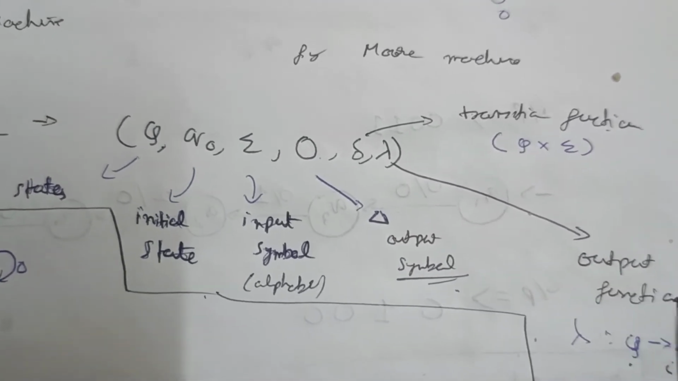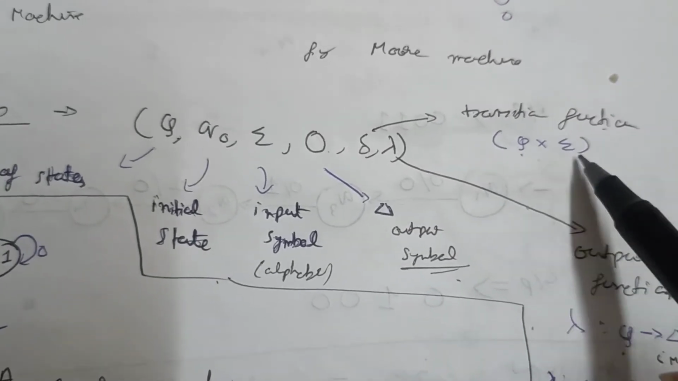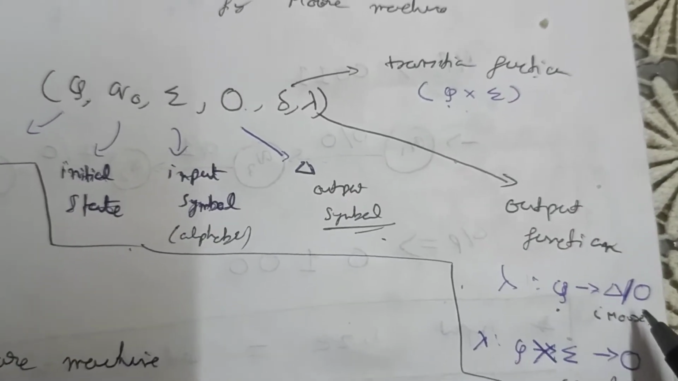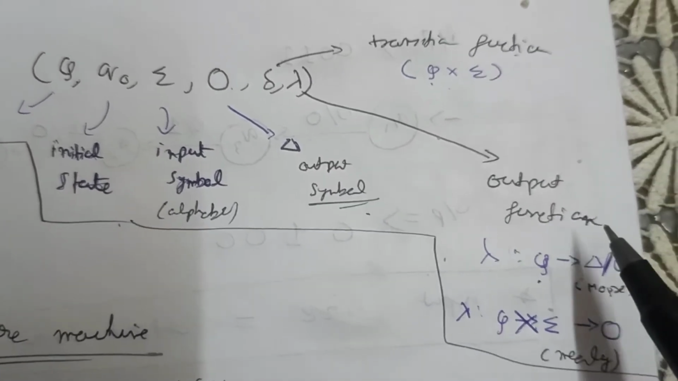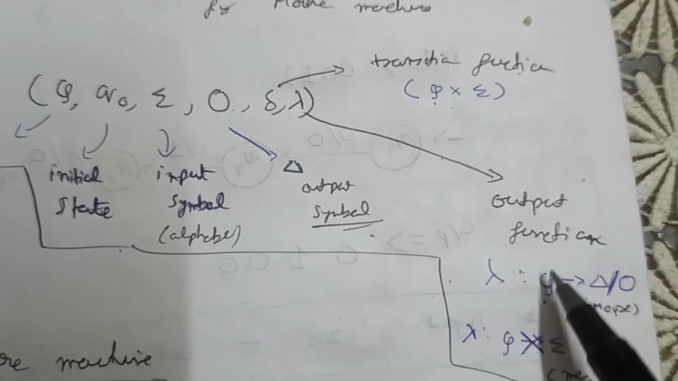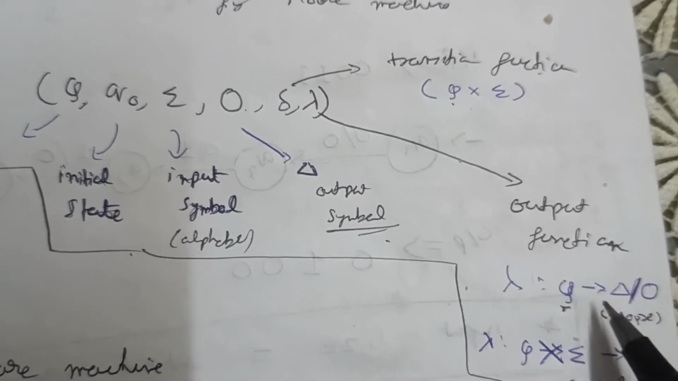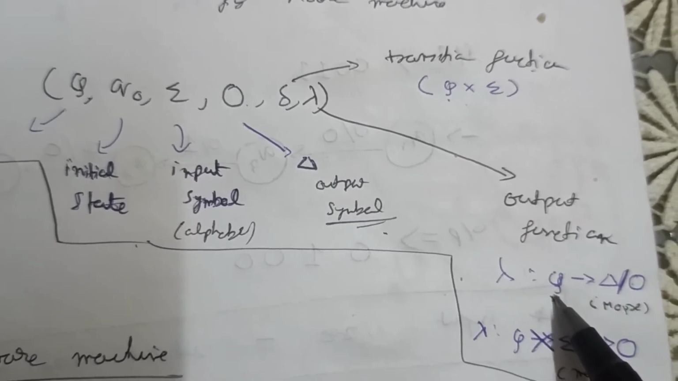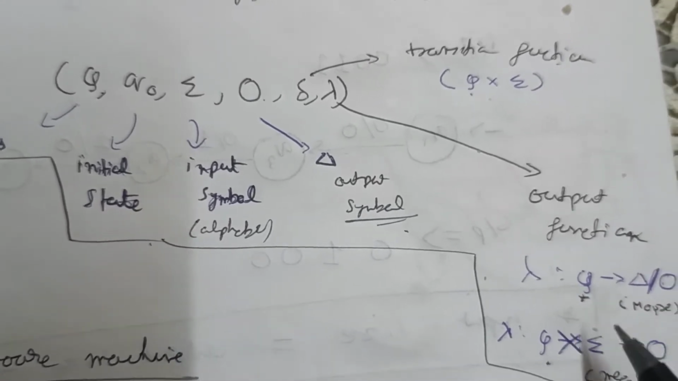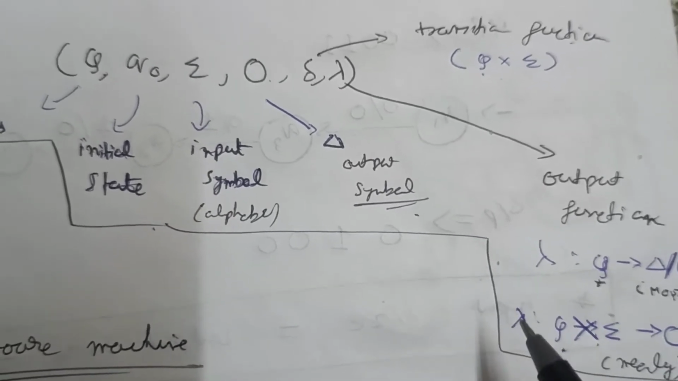Okay, so in the output function we get the outputs, and in the transition function, which we already know, we get the states. In the output function there are 2 types: 1 type for the Moore machine and 1 type for the Mealy machine. As we know, the Moore machine does not depend on input, so it depends only on the states and what kind of output it is generating. So the output depends only on the states. But for the Mealy machine, both the states and the input symbols decide the output. Okay, so we have denoted it like that.